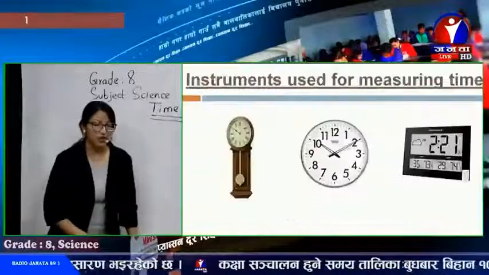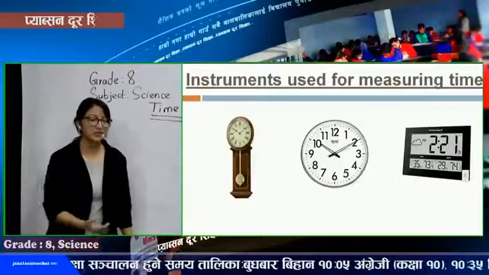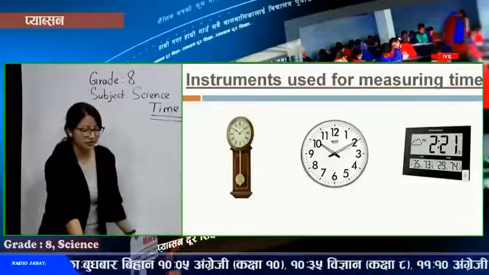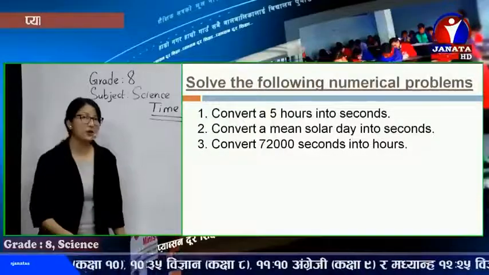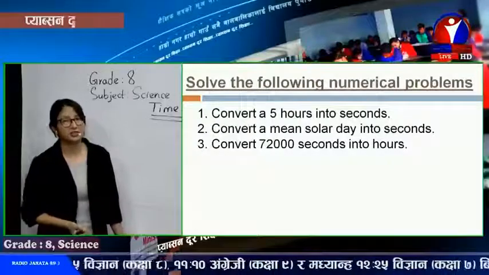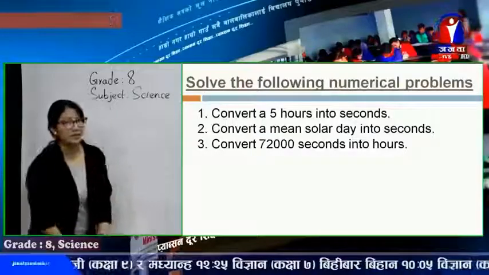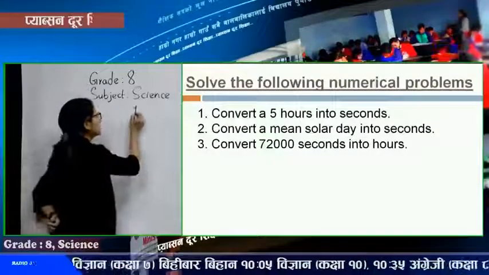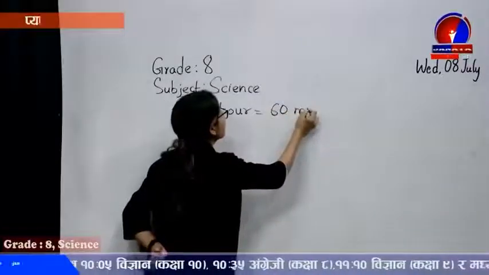Then, the instruments: we all know we have been measuring time again and again. Different instruments are used for measuring time. We've been seeing all these different types of watches and clocks. Now let's solve some numericals related to conversion of time. First, I don't need to explain again and again the relations between units of time. We all know the standard relation: 1 hour is 60 minutes.